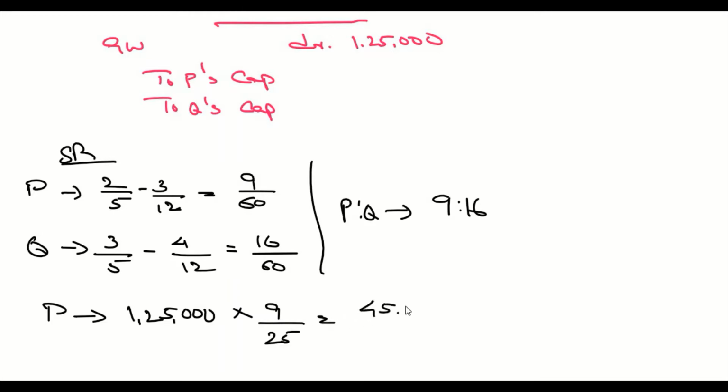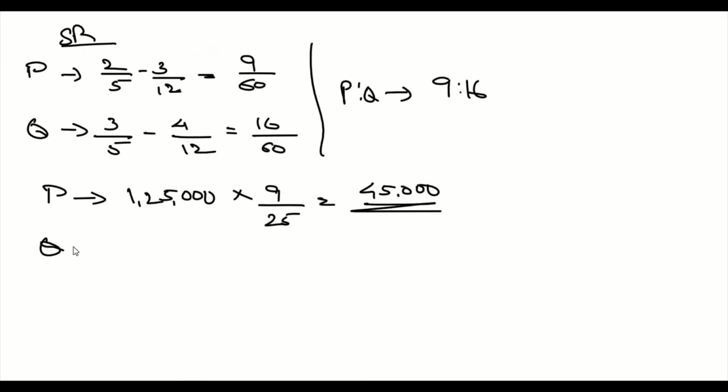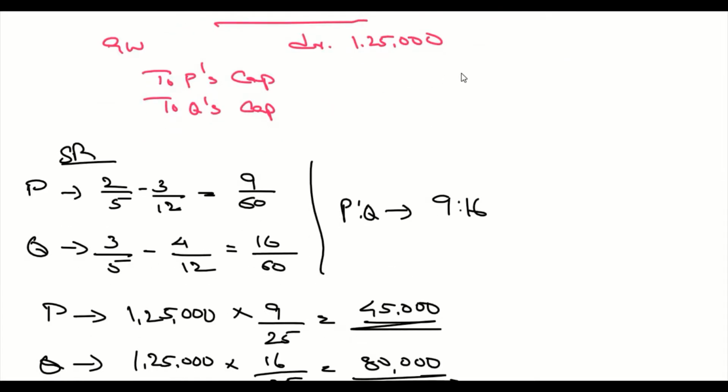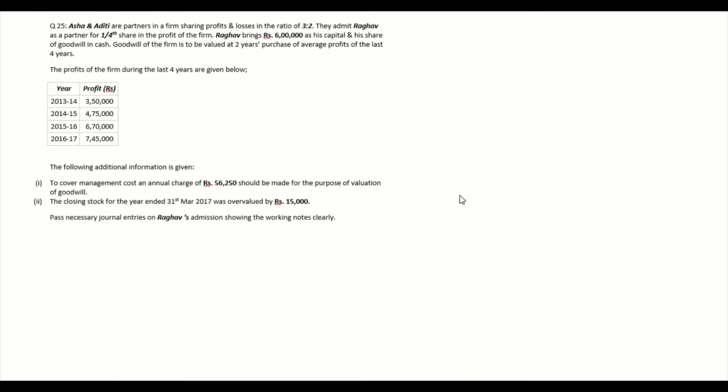That means if we want to divide the goodwill, it is 1,25,000 multiplied by 9 by 25. That is 45,000. And for Q, it's 1,25,000 multiplied by 16 by 25. That is 80,000. So we need to complete our journal entry, which is P's capital credit 45,000 and Q's capital credit 80,000. So we completed question number 24. Now we will move on to question number 25.